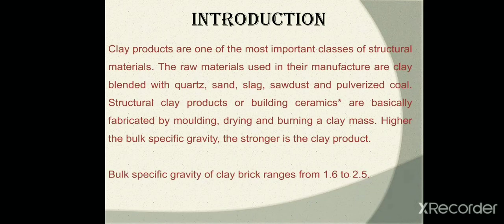Clay products are one of the most important classes of structural materials. The raw materials used in their manufacture are clay blended with quartz, sand, slag, sawdust and pulverized coal. Structural clay products or building ceramics are basically fabricated by molding, drying and burning a clay mass. The higher the bulk specific gravity, the stronger the clay product.